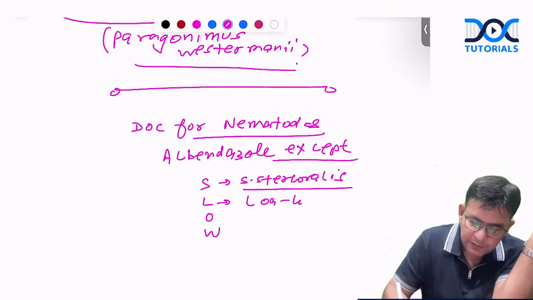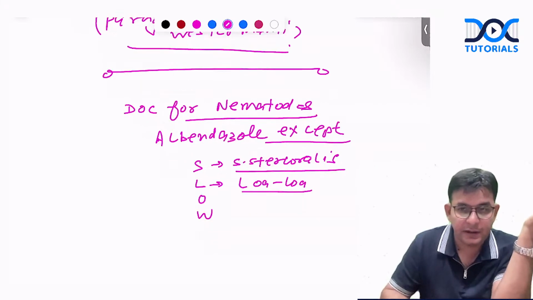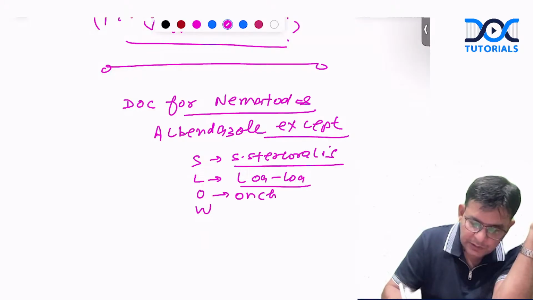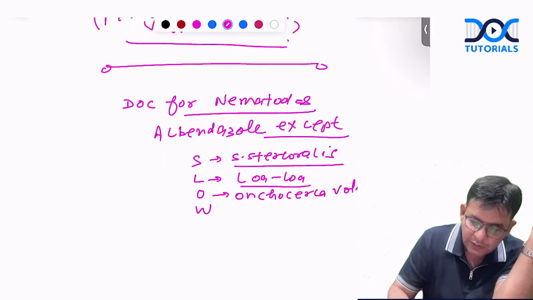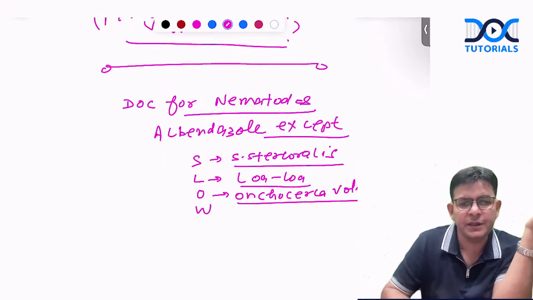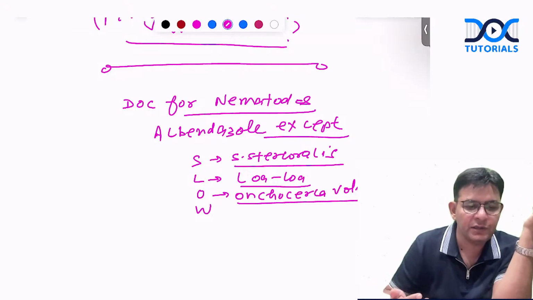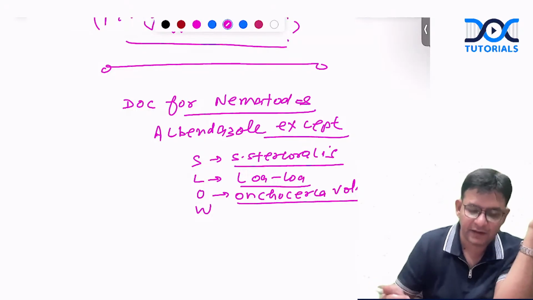Second one is Loa loa, which leads to Calabar swellings. The Chrysops fly is involved in this, causing loiasis in the eyes. O is Onchocerca volvulus. In this, you should know about the onchocercoma, subcutaneous nodules, and the blindness, which is termed river blindness. And the fly involved is the Simulium fly, the black fly.